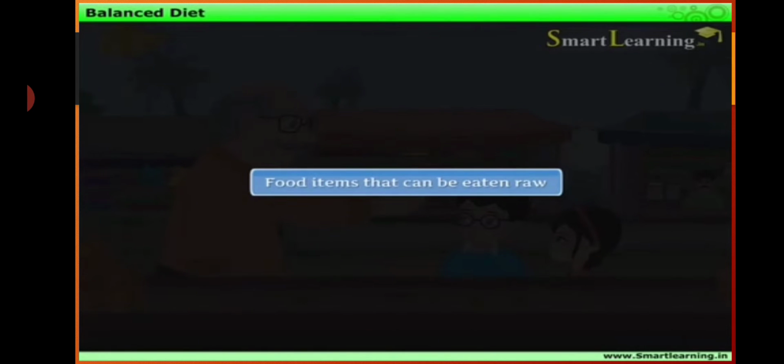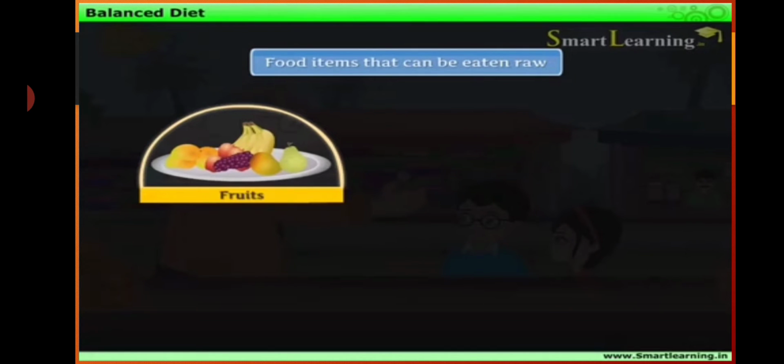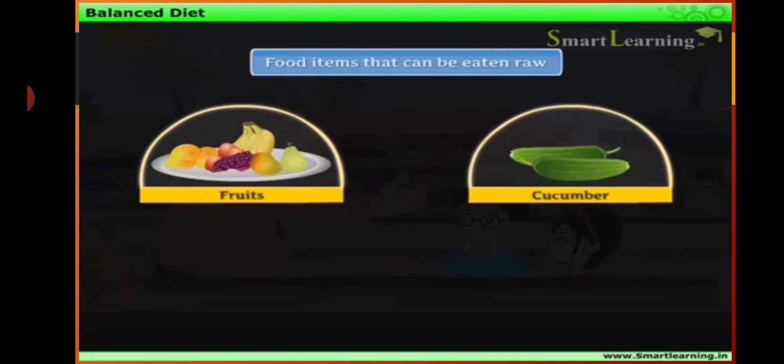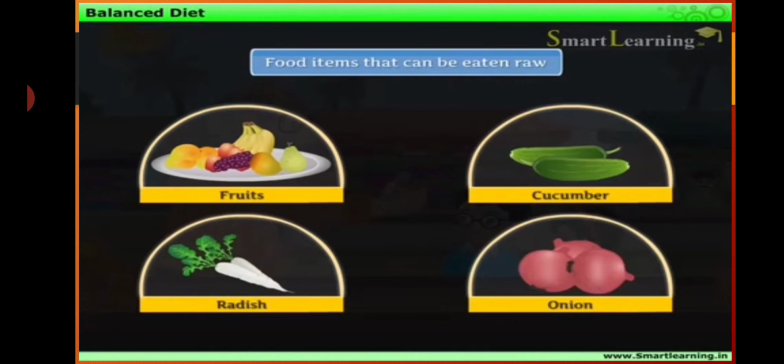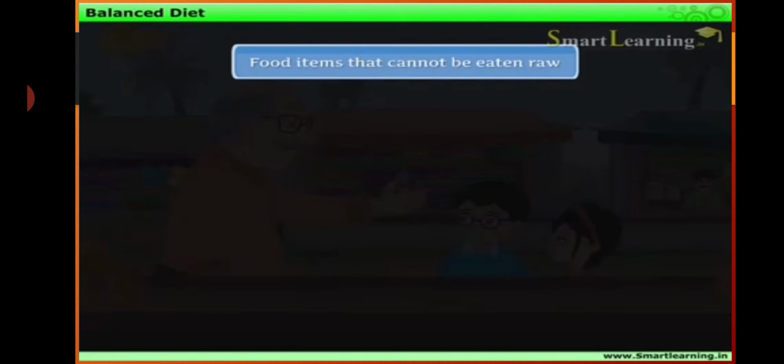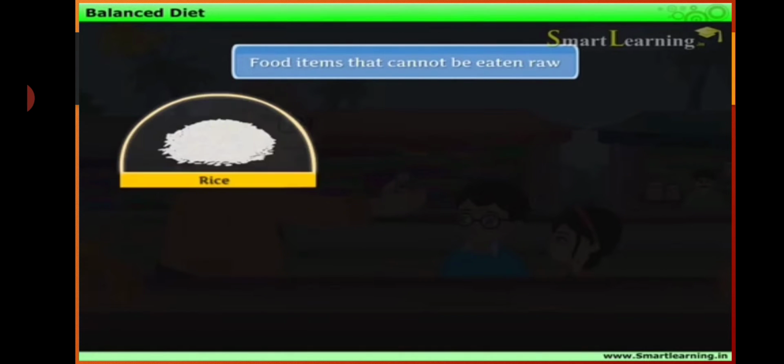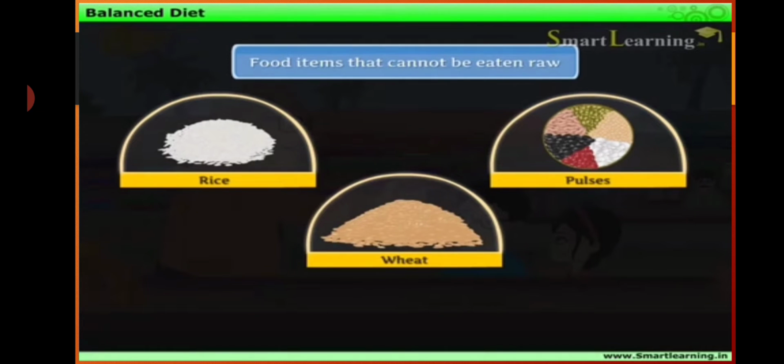Some food items are eaten raw, that is, without cooking. For example, fruits and some vegetables like cucumber, radish, onion, etc. There are also some food items that cannot be eaten raw, that is, rice, pulses, wheat, etc.